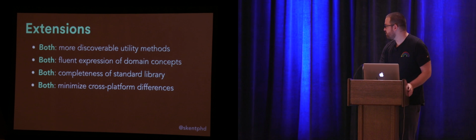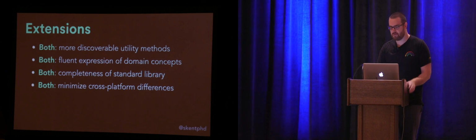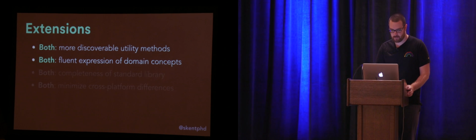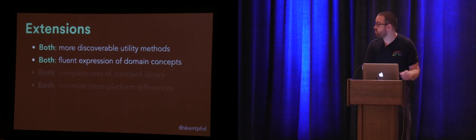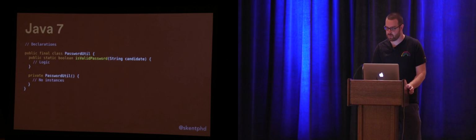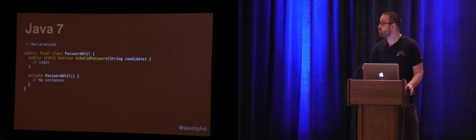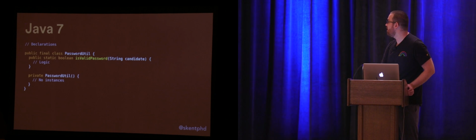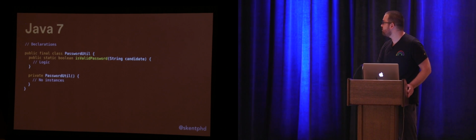And one thing that I think is a little bit overlooked but is relevant to this talk is that you can use extension methods to minimize any differences between the standard library that you have available to you in Android and the standard library that you have available to you in Swift. So I'm going to look at one example which shows off discoverable utility methods and fluent expression of domain concepts. So I'm pretty sure everyone here has written some class at some time in Java that looks like this.